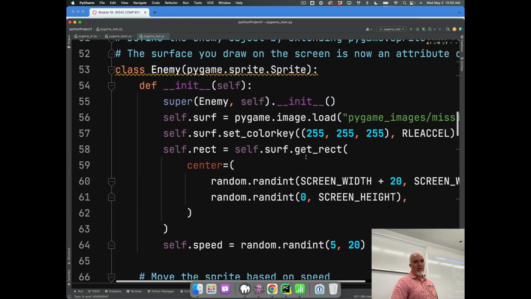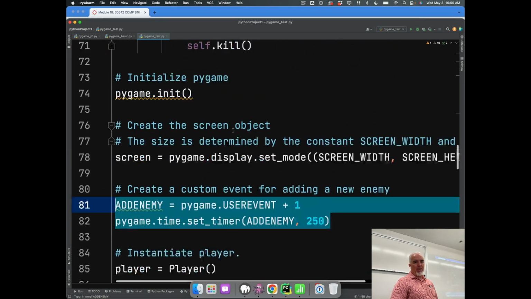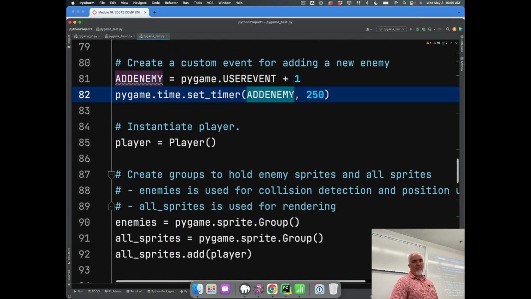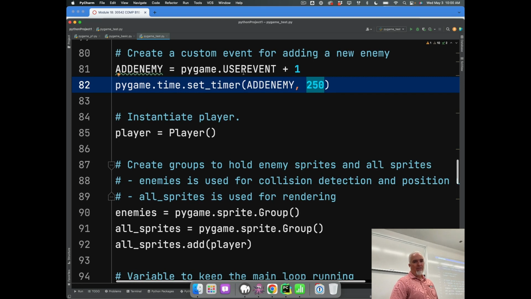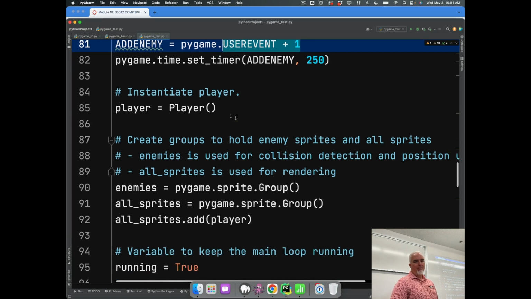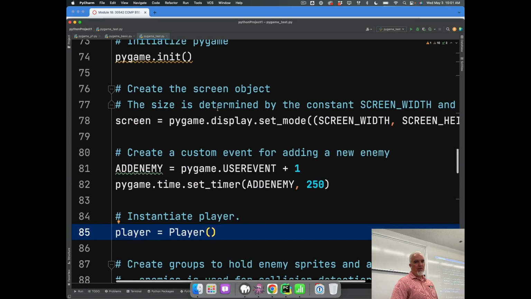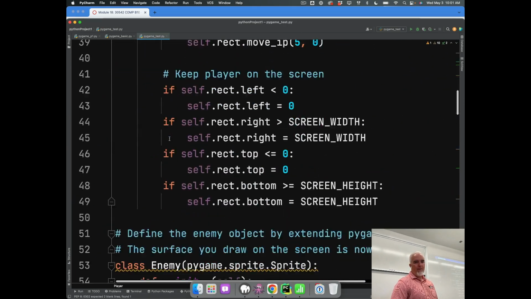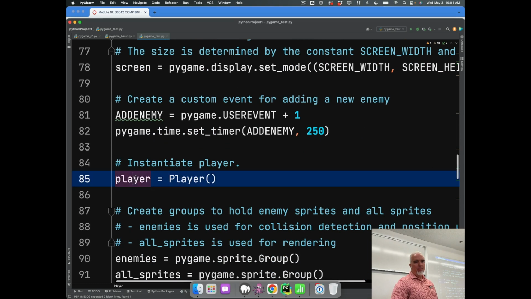Okay, and you'll see that when we add an enemy later on in the game. But basically, every time we add an enemy, we wait a little bit of time, and then we do it again. And each enemy has its own little ID number. That's what this is, so we can keep track of them. Player equals player. Okay, so we're just instantiating the player class, right? And we're putting it in a variable called player.